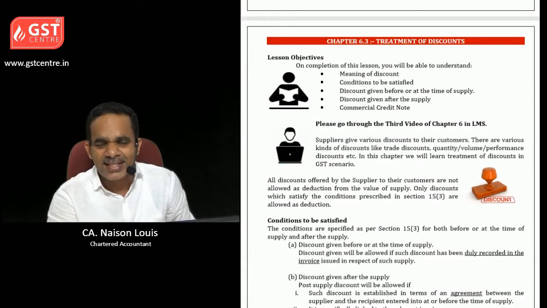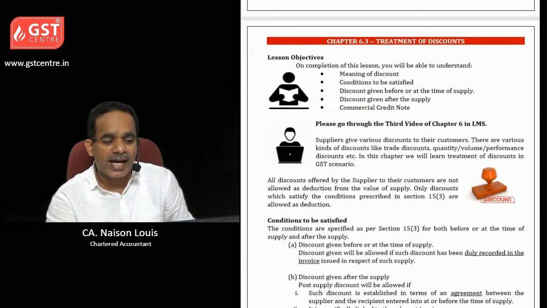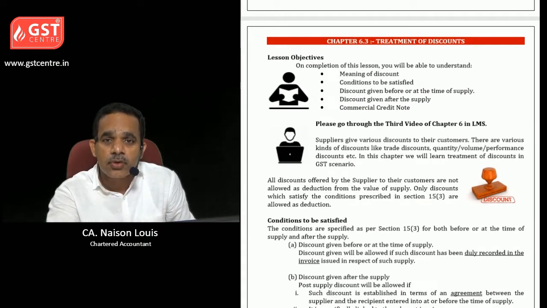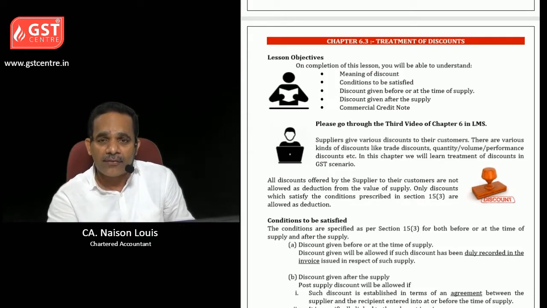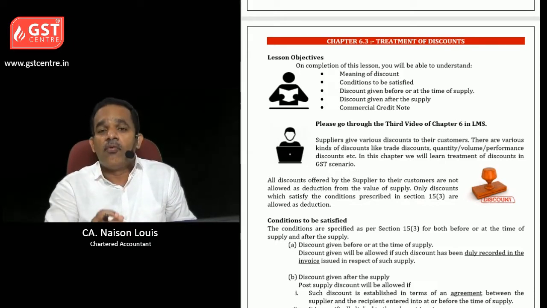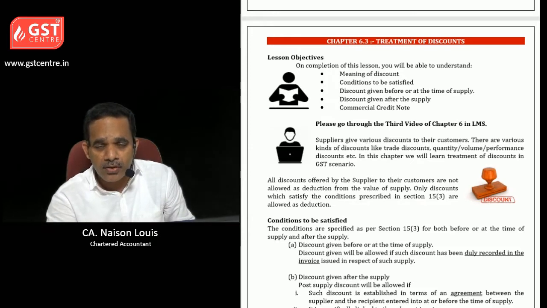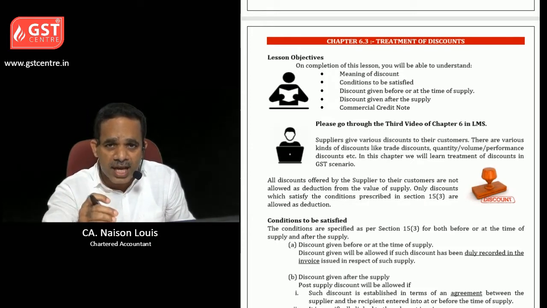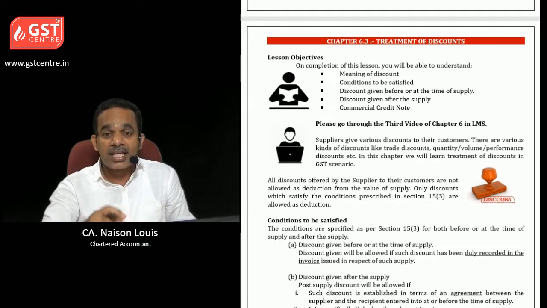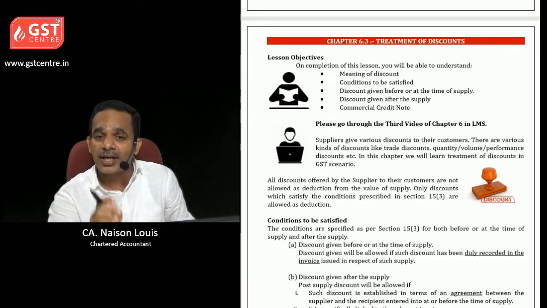Hi, this is chapter 6.3, treatment of discounts. In this chapter, we will learn about what is the meaning of discount, what are the conditions to be satisfied for availing discount to be deducted from the value of supply, what should be the condition for discount given at the time or before supply, what should be the conditions that should be satisfied for discounts given after supply, as well as what is commercial credit note.